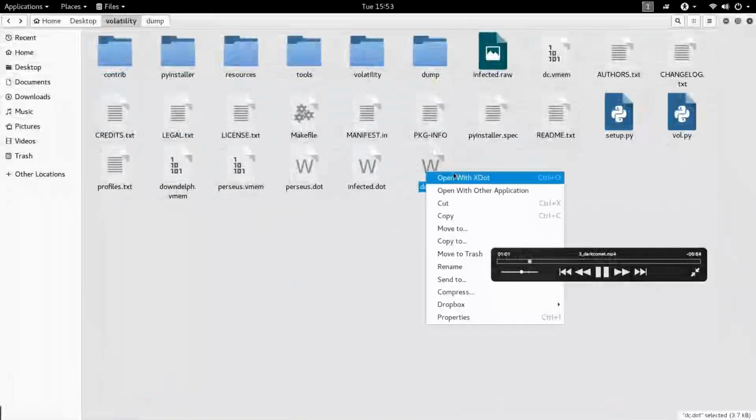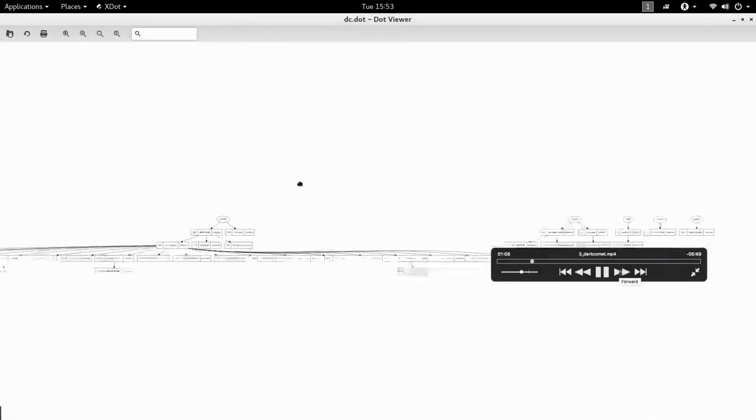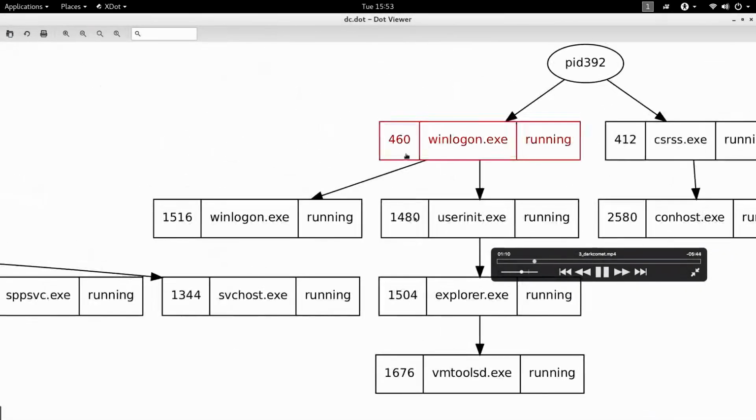So if I open the parent-child relationship, if I look at the visual representation, notice the winlogon.exe process with the process ID 460 started the process winlogon.exe with the process ID 1516. So this was the process that was making the malicious communication.